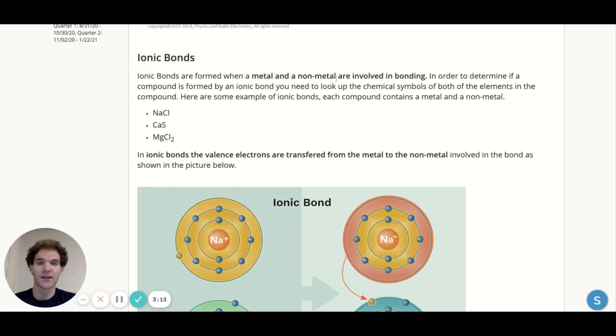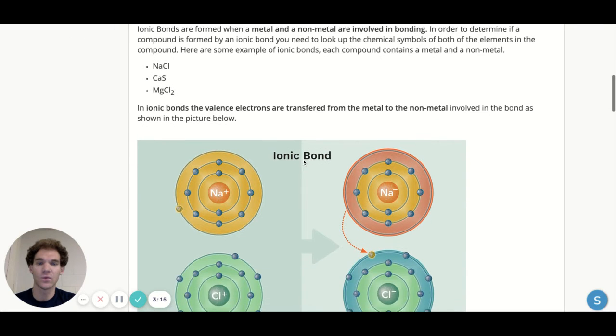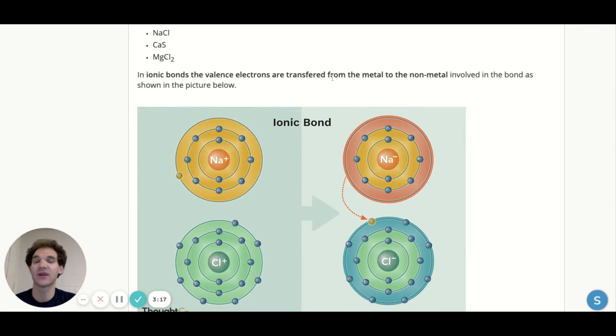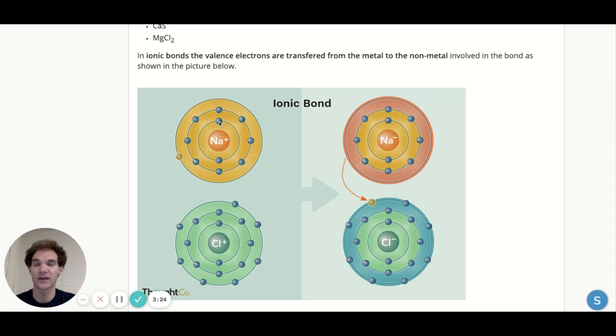So it's a metal and a nonmetal, and when we have an ionic bond, the valence electrons are actually transferred from the metal to the nonmetal. So sodium starts out looking like this. It has 3 rings in the electron shell, and it has 2, 8, and then 1. And chlorine has 2, 8, and then 7. Chlorine wants to get to 8.